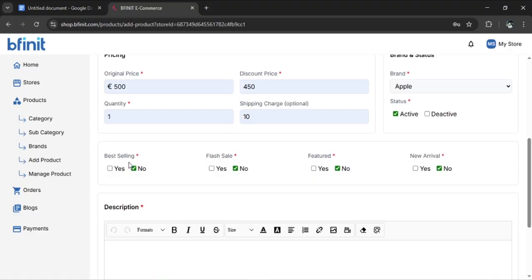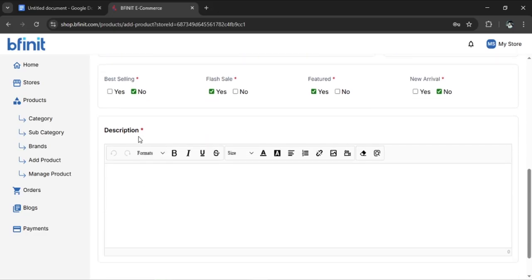Best selling. Mark this product as one of your store's top sellers. Flash sale. Feature this product in limited time promotions or special deals. Featured. Show this product prominently on your homepage or special sections. New arrival. Highlight this product as a recent addition to attract more views. Give here a description for this product.